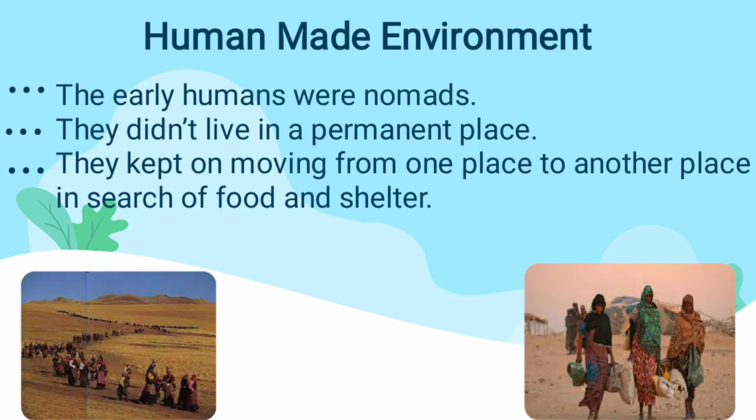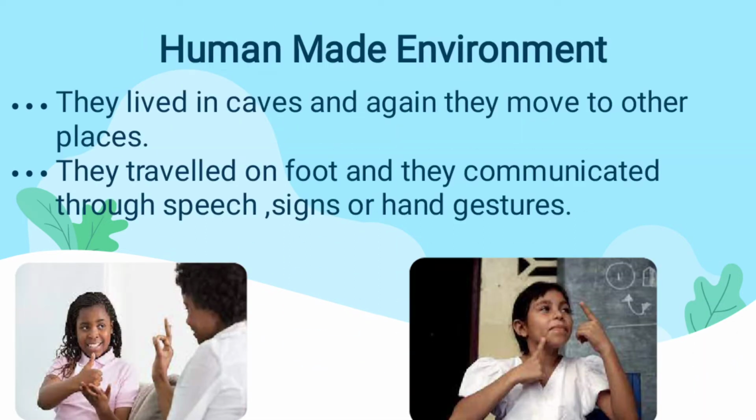In the early age, humans were nomads. They wouldn't stay in one proper place. They would travel from one place to another in search of food, shelter, and work also. Those people are called nomads, and they are called temporary settlers. They started to communicate through gestures, signs and actions, conveying messages from one person to another.